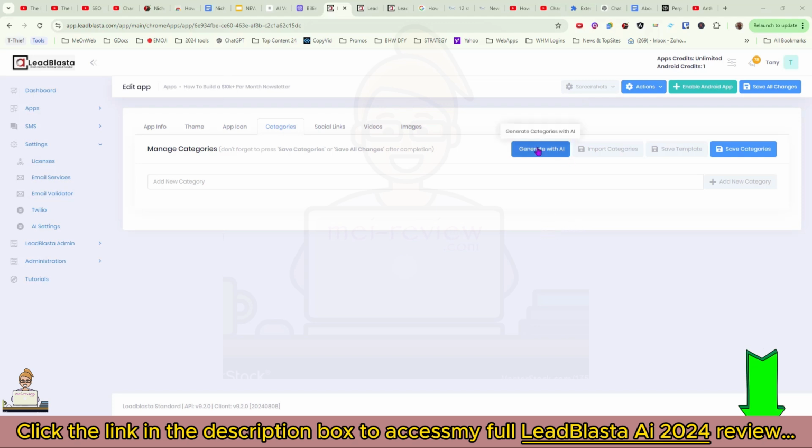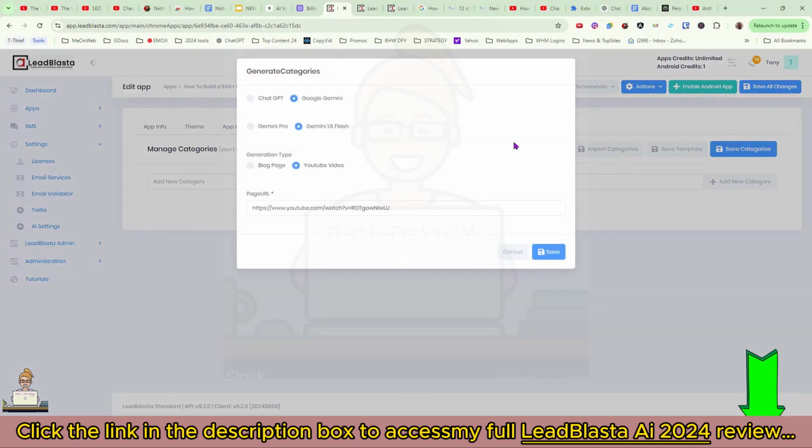Okay, so I'm going to click on generate with AI, and I'm going to choose ChatGPT, and I'll choose ChatGPT 4.0. You can choose 3.5, it will be pretty good as well. I'll choose 4.0, and I'll choose YouTube video, and I'll put the video link in here, and that is all I need to do. Okay, actually I've taken the wrong video URL. Let me just fix that. Put this in here. I'll click on save.